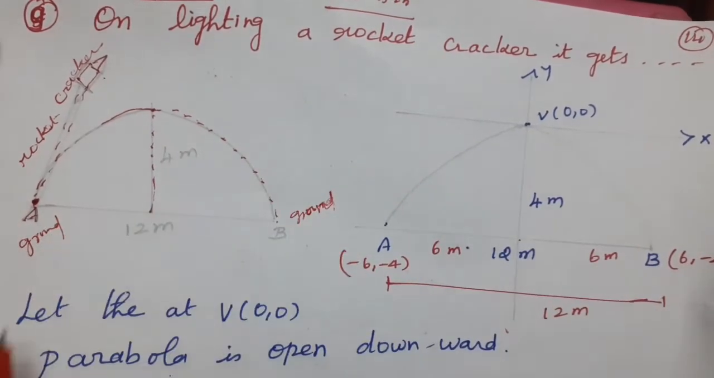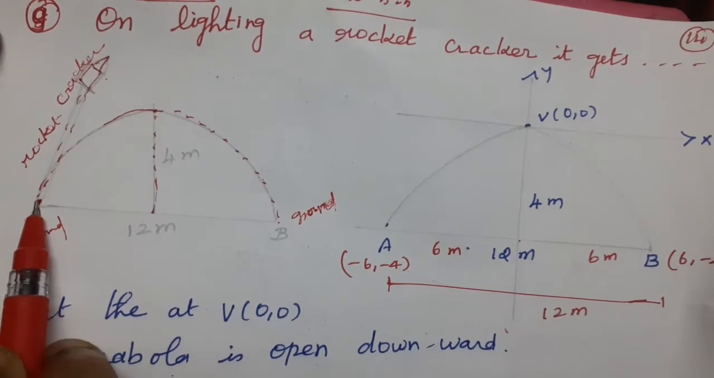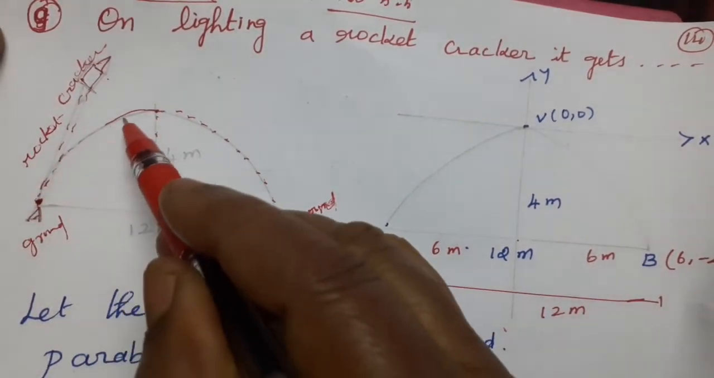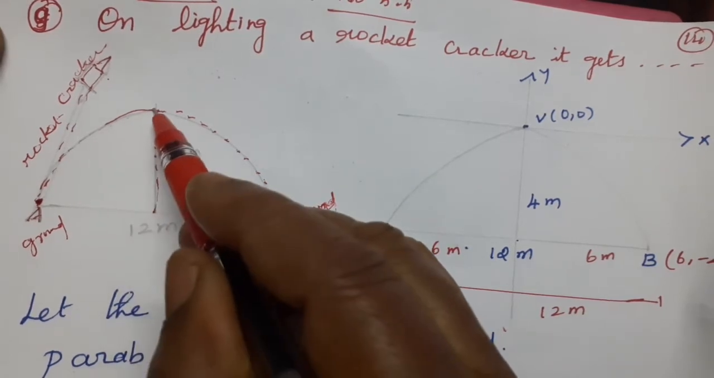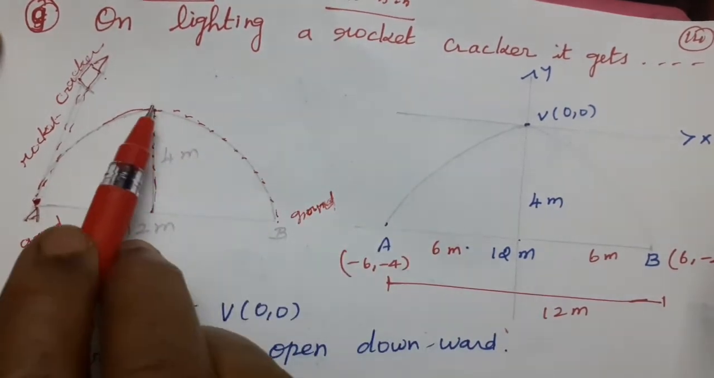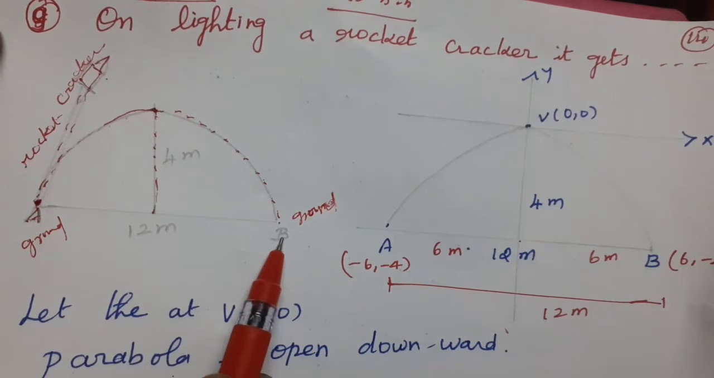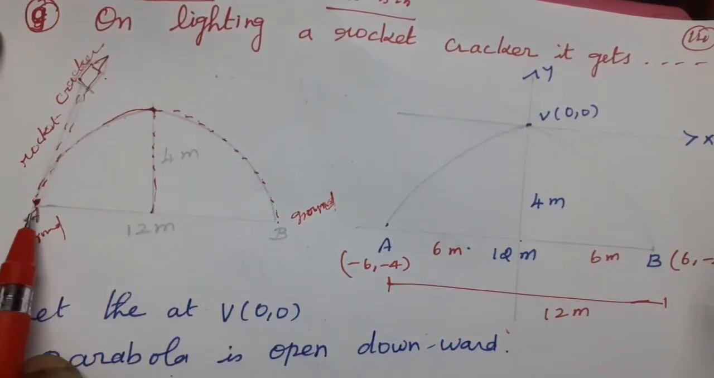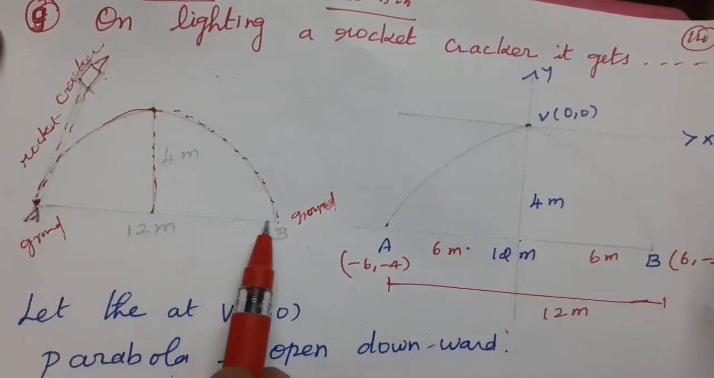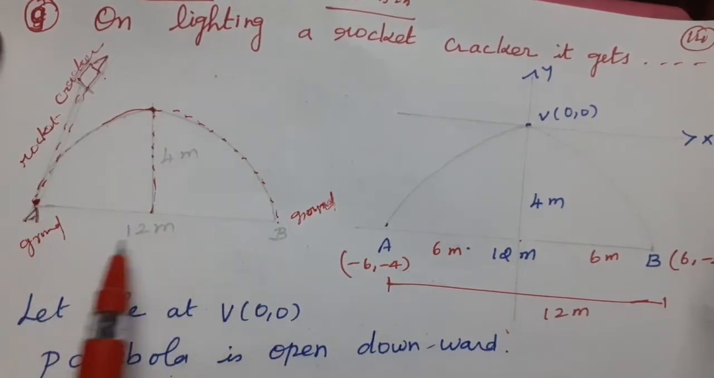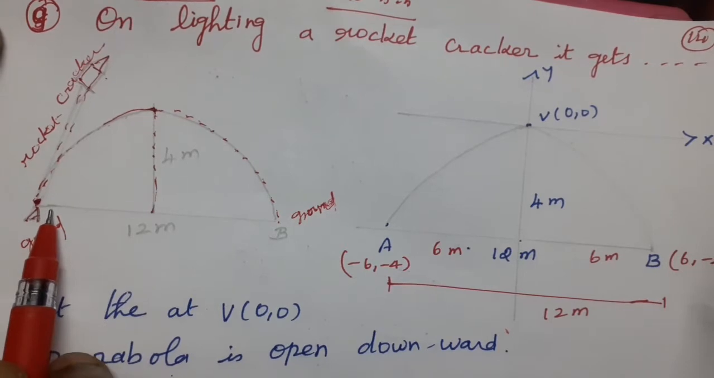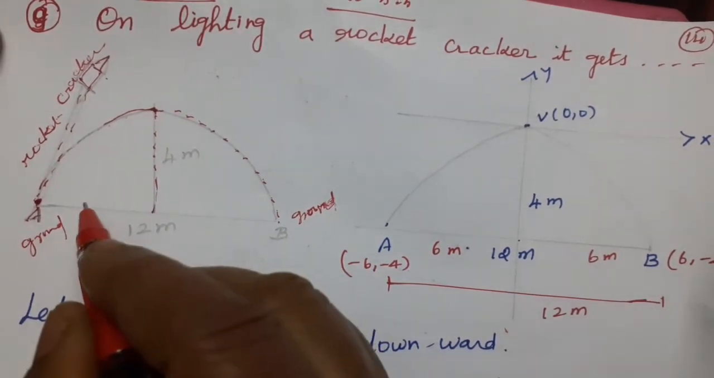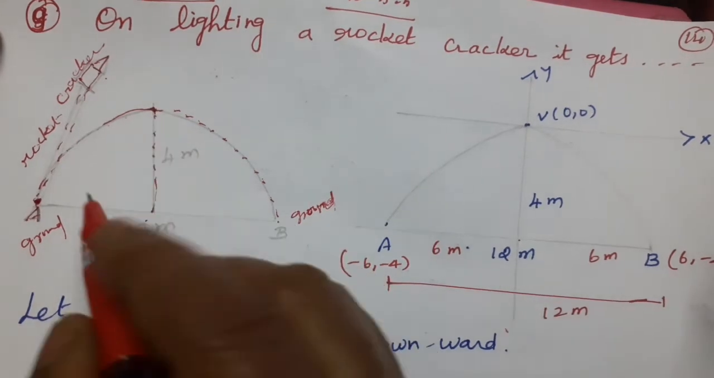This is also ground only. We light the rocket cracker, and it is projected up to the maximum height of 4 meter. Afterwards, the rocket reaches the ground. From the rocket cracker starting point to the ending point is 12 meter. In the 6 meter distance, the maximum height is what?